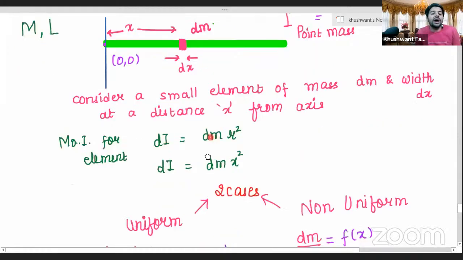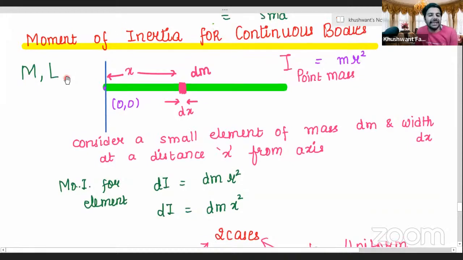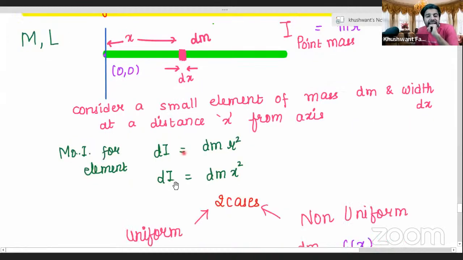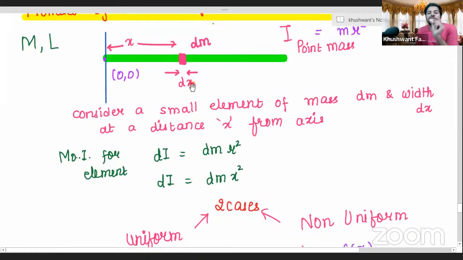We saw how there was a rod. हमने एक rod देखा, right? This rod was of mass m and length l. We know that for any point mass, moment of inertia is the product of m and r square. Then we considered a small element of it, dm, the length of which is dx, and it is at a distance of x from the axis.